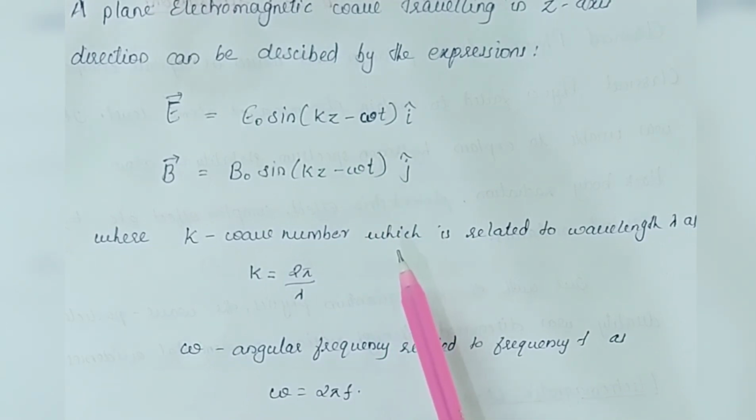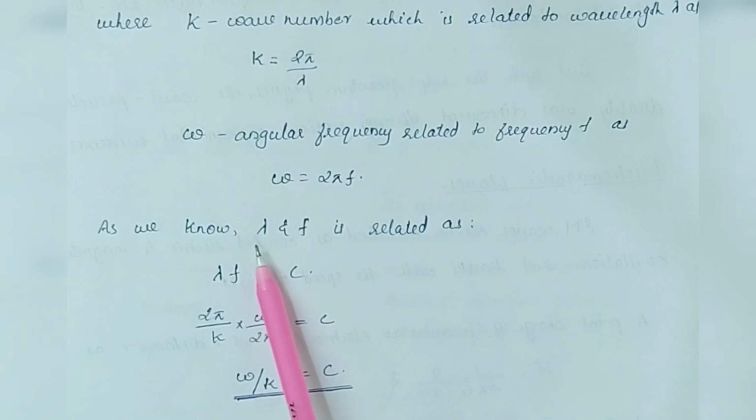So this is how we represent an electromagnetic wave in general, and we know a well-known expression that relates the wavelength and frequency of a wave as lambda f is equal to c. And now, taking lambda in terms of wave number and f in terms of angular frequency, we can obtain the relation as omega by k is equal to c. That is, the ratio of angular frequency to the wave number is the speed of the electromagnetic wave.